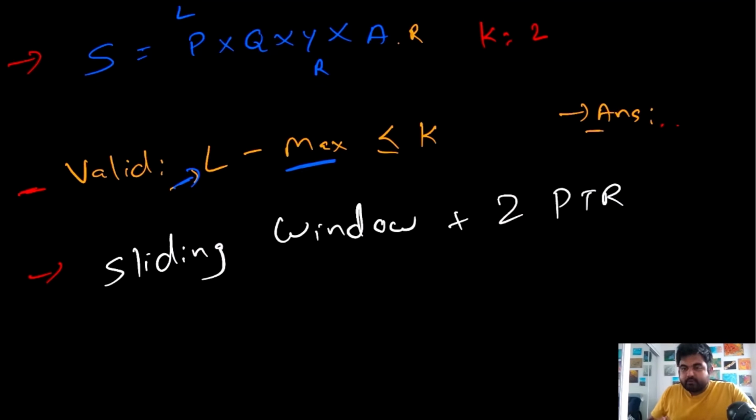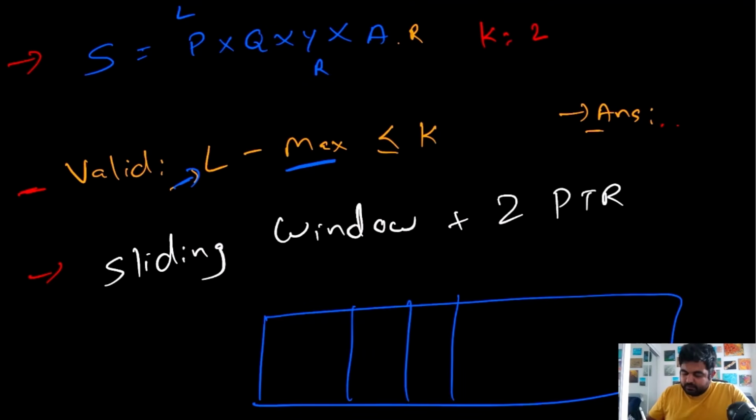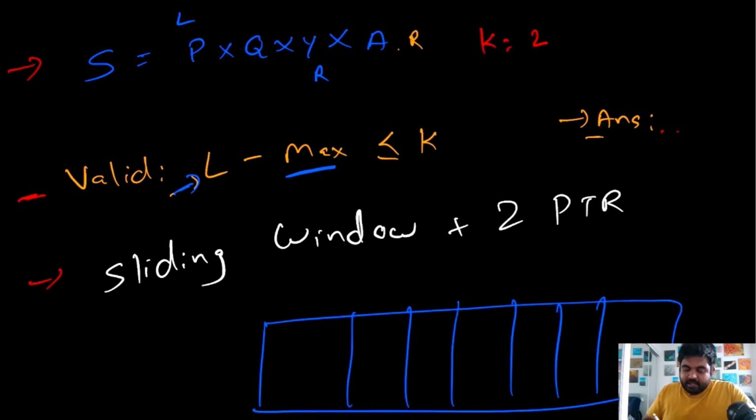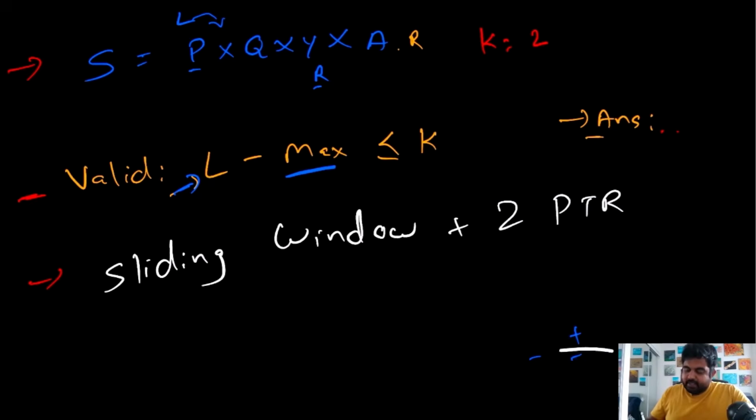Now we need to know the maximum occurrence at any given moment of any particular element. So we don't know that, right? So what we can do is create an array of size 26, one for every single character in the English language, because we know that there are only 26 characters. Whenever we find any value on the right side, we will add that value to our array, or if we move any character on the left side, we will reduce that value from our array. So at any given moment, we would always know the maximum value we have at any given position. And let's see by an example how we will complete this operation.